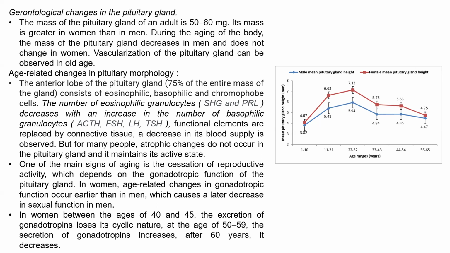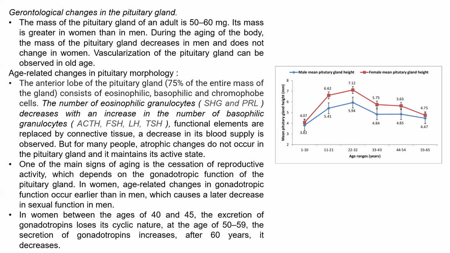Size of the pituitary gland, and if we are talking about gerontological, age-related changes, you will see that the size of the pituitary gland for female is higher and biggest than for men.